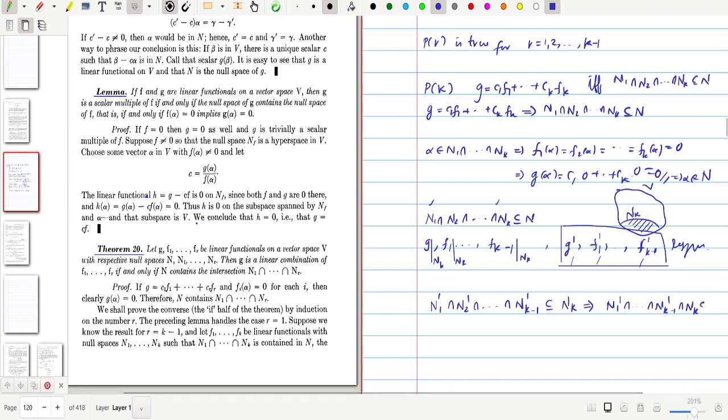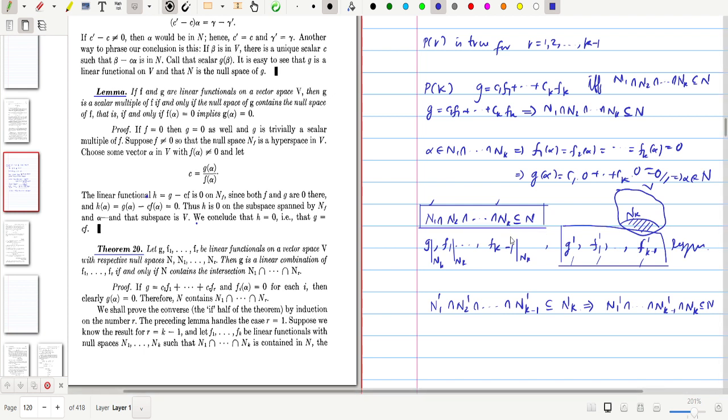So this is contained in n using this assumption. We need to prove the result by assuming this intersection n1 intersection, etc., nk is contained in n. So we have already assumed that this is true. Assume this; since this intersection is contained in nk, this intersection is contained in n using this assumption.